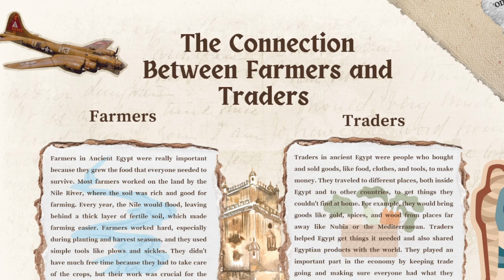Traders in ancient Egypt were people who bought and sold goods, like food, clothes, and tools, to make money. They traveled to different places, both inside Egypt and to other countries, to get things they couldn't find at home. For example, they would bring goods like gold, spices, and wood from places far away like Nubia or the Mediterranean. Traders helped Egypt get things it needed and also shared Egyptian products with the world. They played an important part in the economy by keeping trade going and making sure everyone had what they needed.